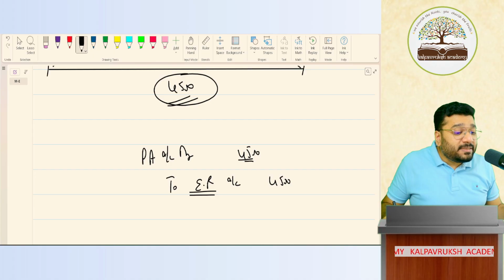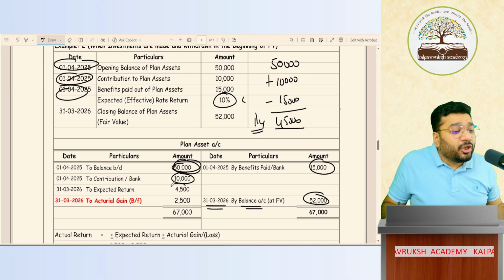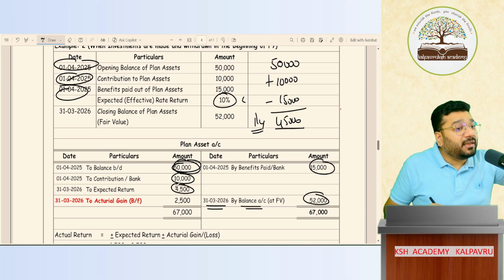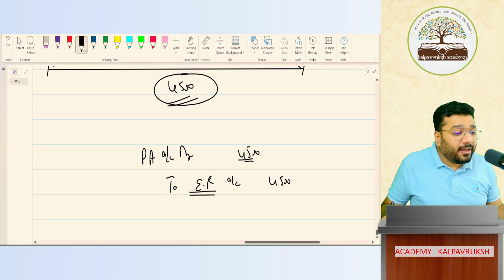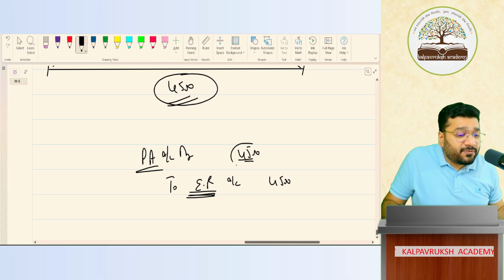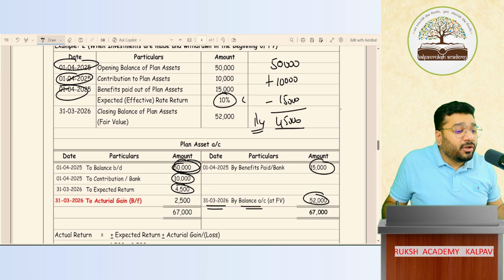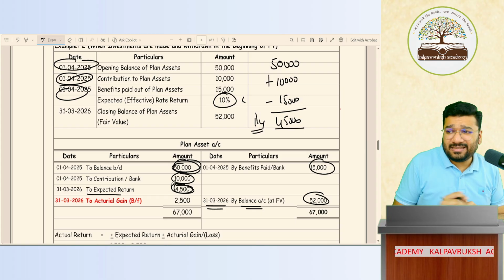So your principal amount of investment is there in which ledger? In the same ledger you are booking your expected returns also. Okay, not okay? What is the entry for this? Plan asset to expected return. Record this 4,500 on the debit side of plan asset, and the opposite party is to expected return 4,500. Got it, not got it?